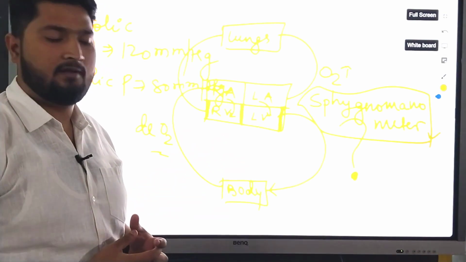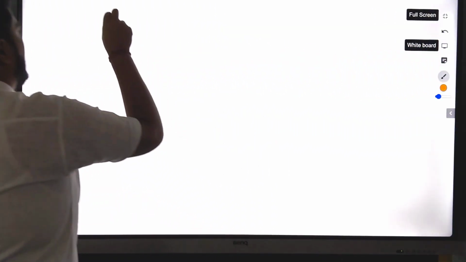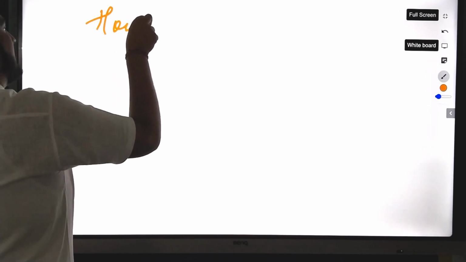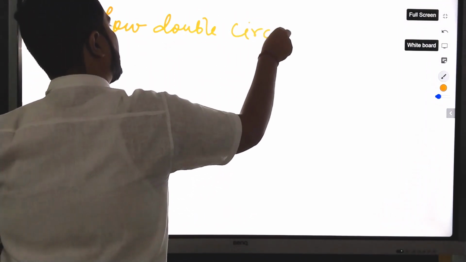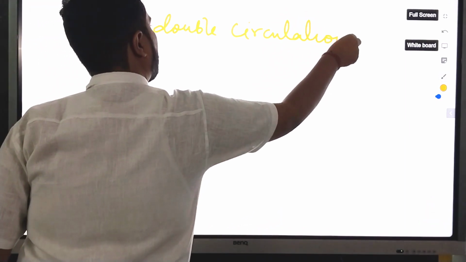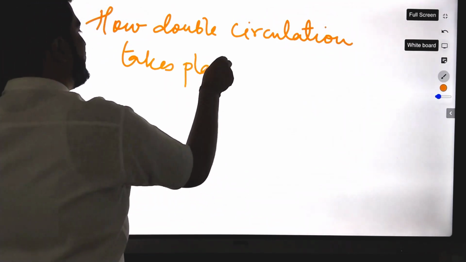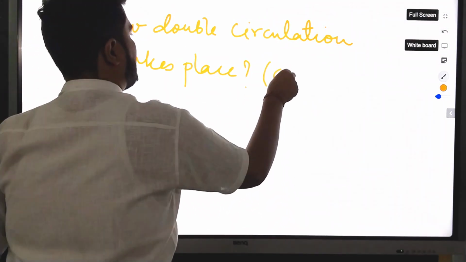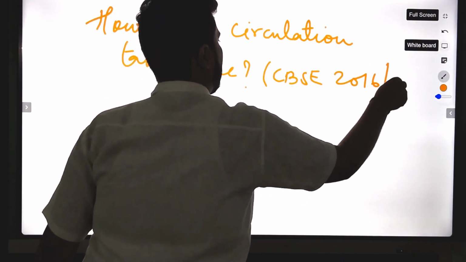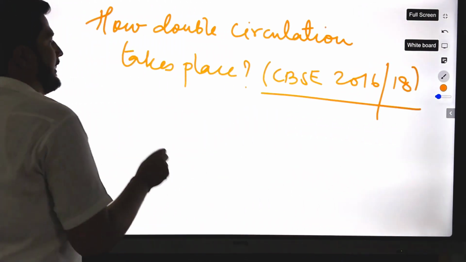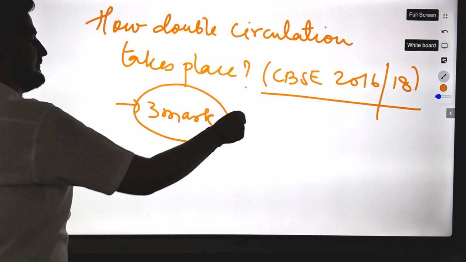Core concept is, in your board examination, the question is how double circulation takes place in humans. This is of CBSE 2016-18, and this question is of 3 marks. How will you attempt this?